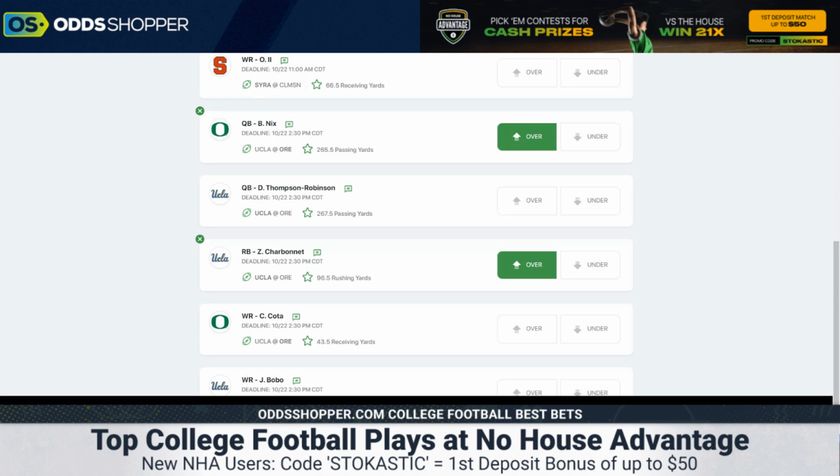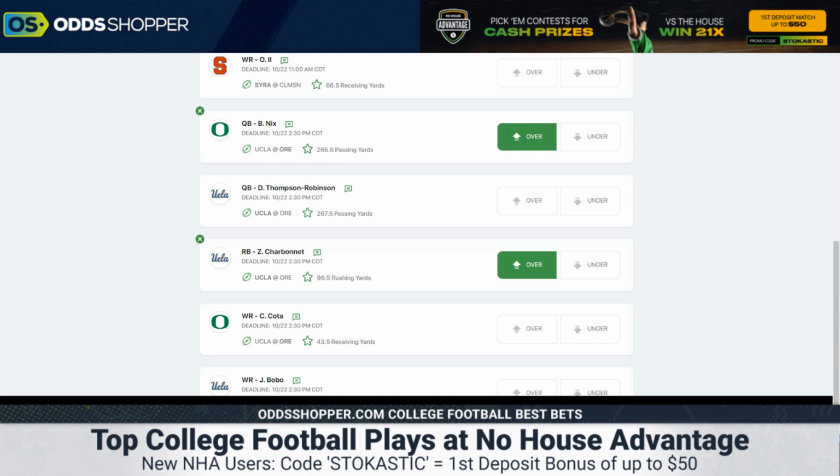Now, Oregon, they're another one of these teams that has a pretty good run defense on paper, but who have they played? Well, they played Georgia. That's a phenomenal win. But outside of that, they've played weaker competition within their conference. So when you look at yards per carry allowed, it's 3.7. That's pretty good. But let's cross-reference this with Pro Football Focus run defense grades. Oregon is outside the top 100.